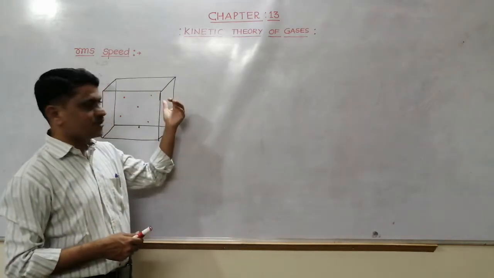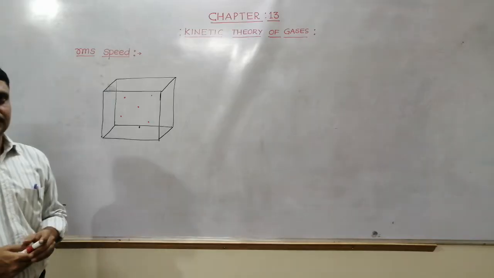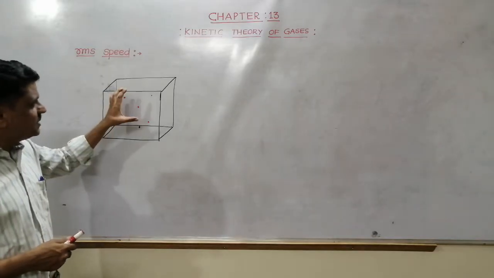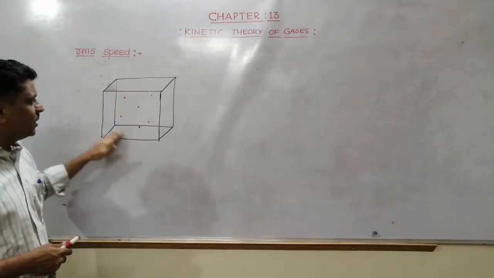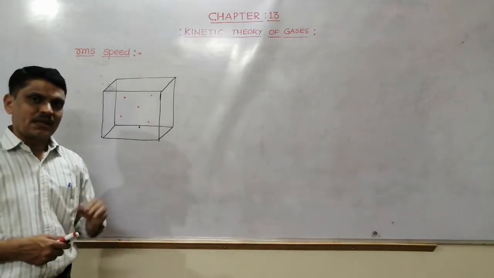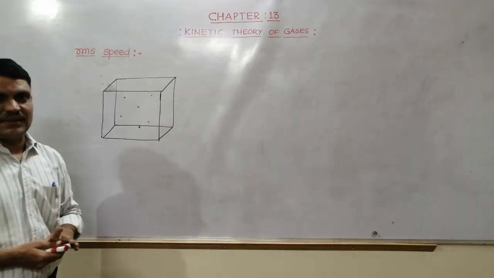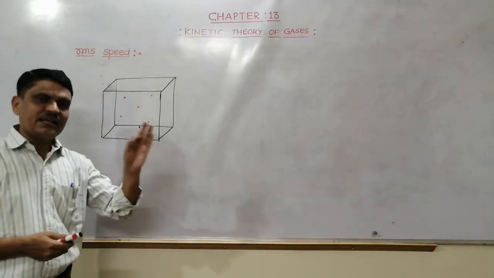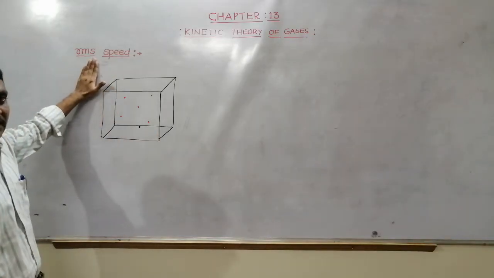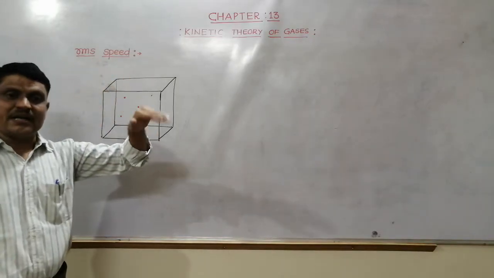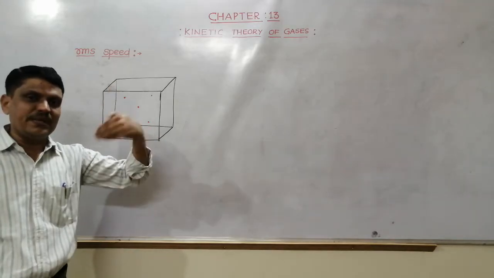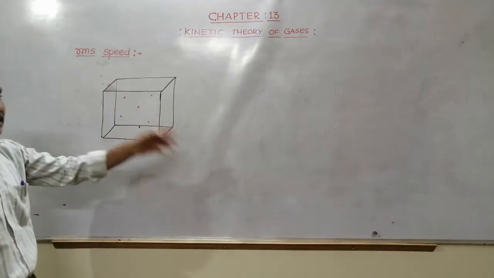Next, the kinetic energy of the gas. Next, the pressure exerted by the gas on the walls of the container, as well as the relation between RMS speed, average speed and most probable speed of molecules of the gas.